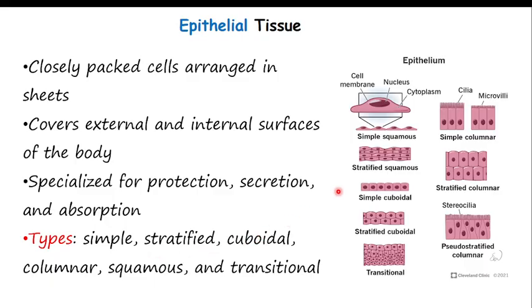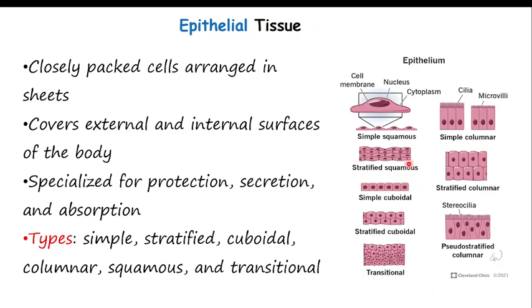You can say they are squamous if they are in this flat shape. You can call them cuboidal if the cells are cube shaped. We can call them transitional if the cells are changing one by one.